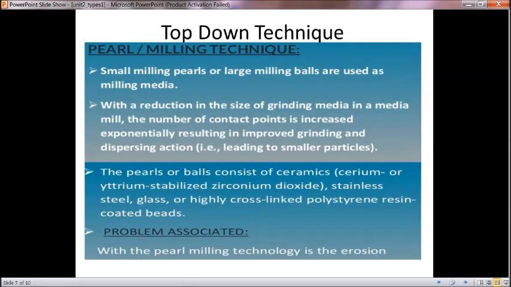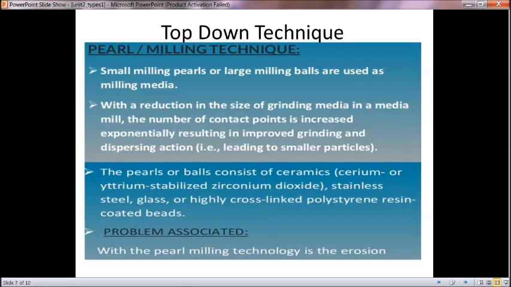In the top-down technique, pure milling is used, where bulk material is taken and bombarded to become small. Small milling pearls or large milling balls are used as milling media. With reduction in size of grinding media in a media mill, the number of contact points increases exponentially, resulting in improved grinding and dispersion action, leading to smaller particles.